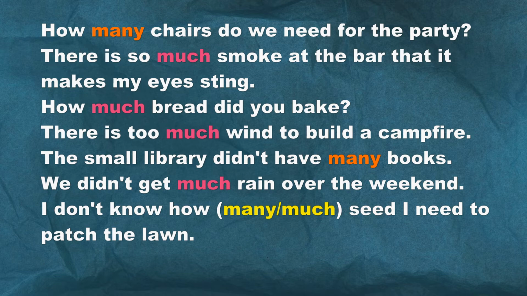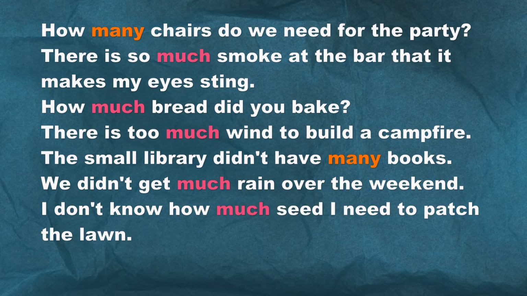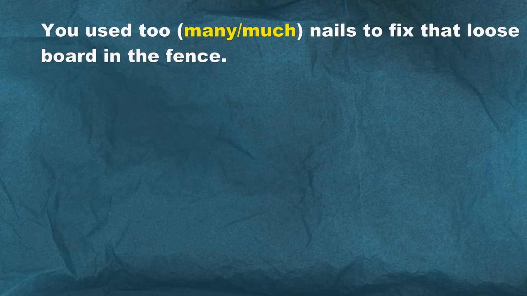Example 7. I don't know how much seed I need to patch the lawn. Look at the word seed. We're not using the plural form there, right? So it's not countable, it's measured. I don't know how much seed I need to patch the lawn. Example 8.